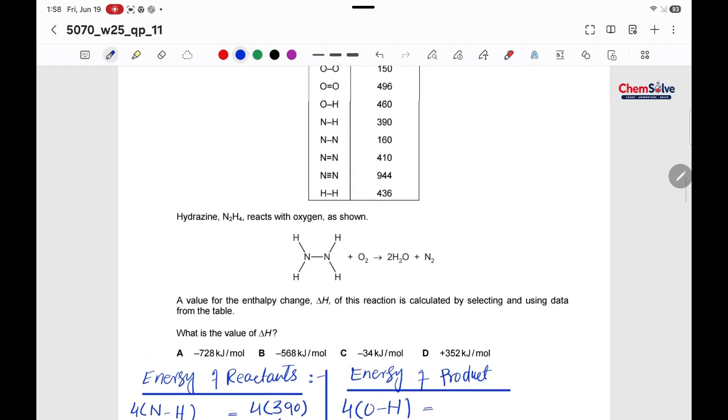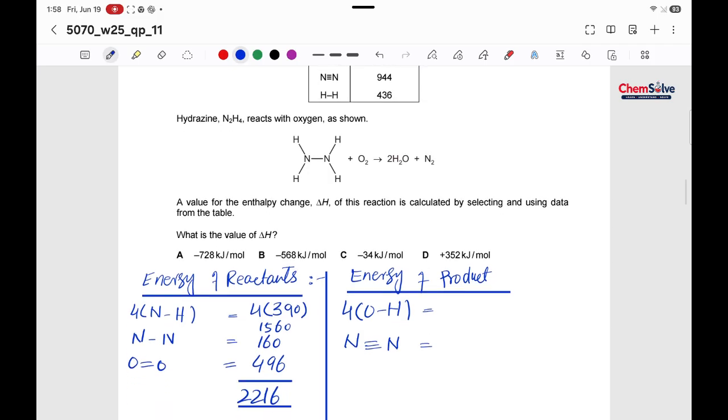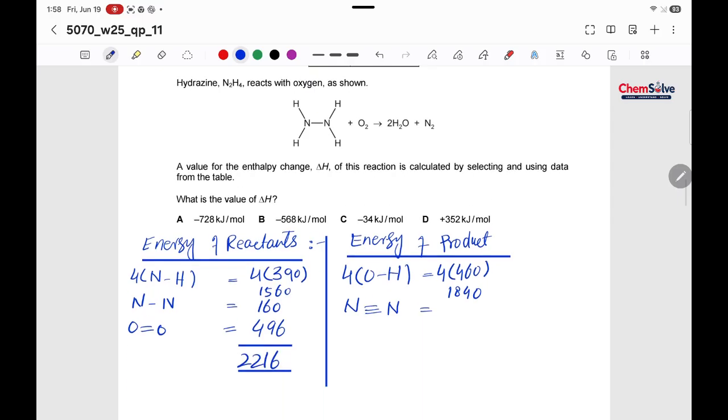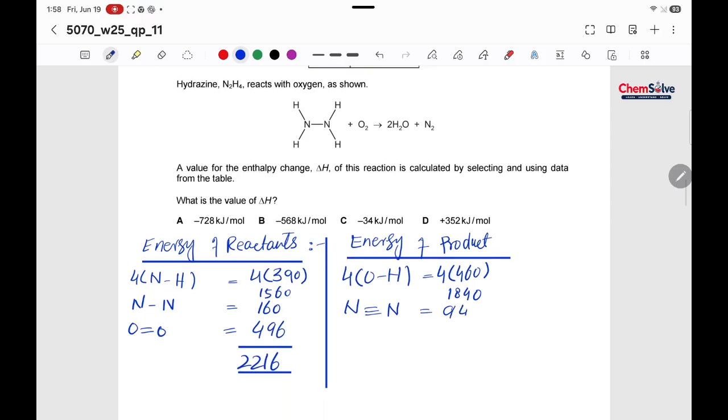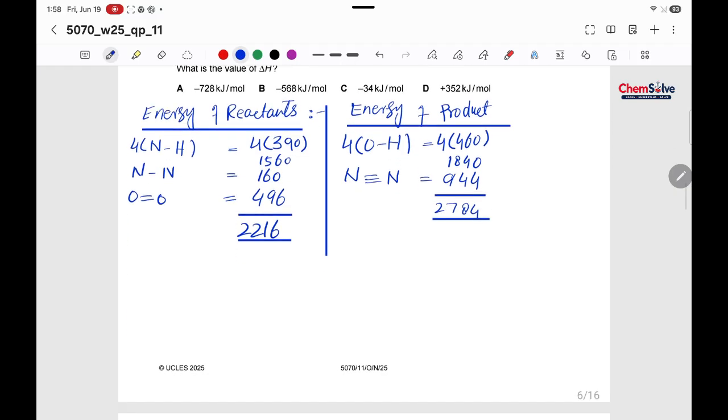Okay, the energy of the OH bond is 460. So 4 times 460, it would be 1840, and the energy of N triple bond N bond is 944. So by adding, it would be 2784. Now we have the energies of the reactant as well as the product.